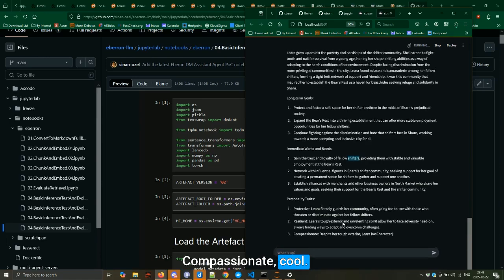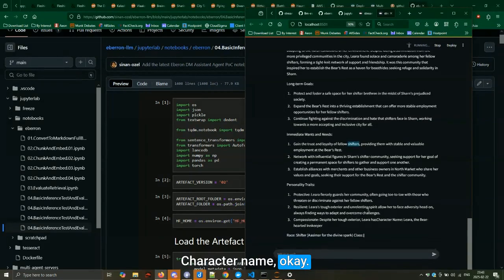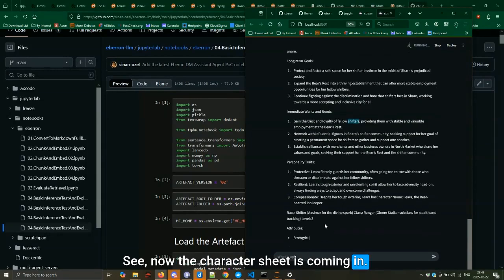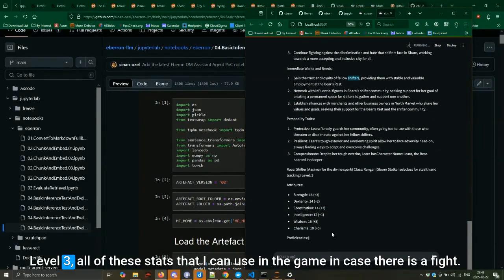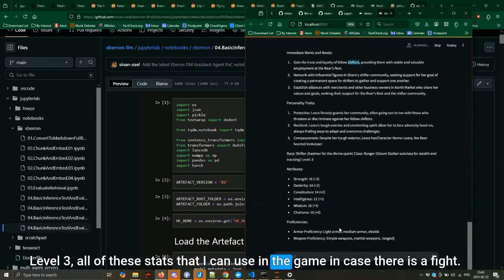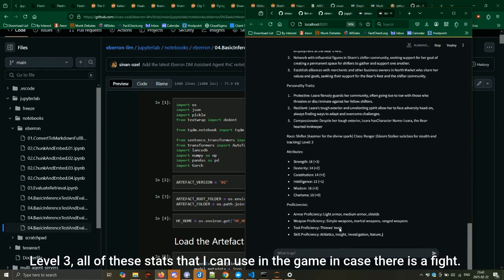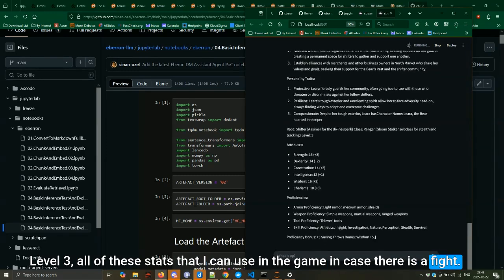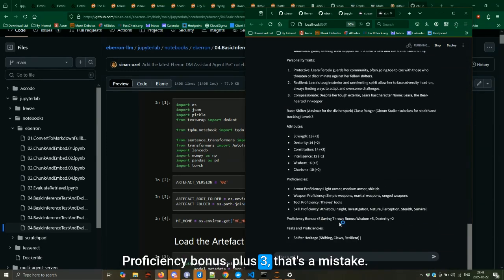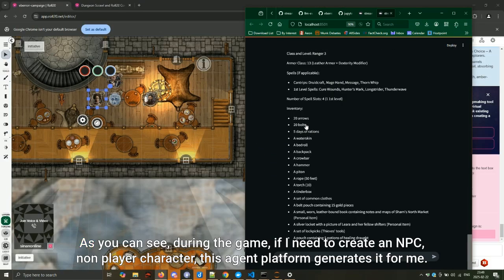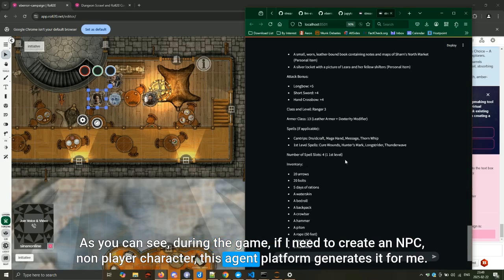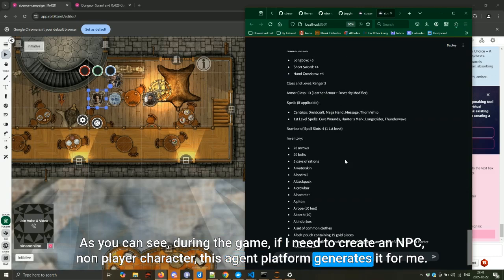Compassionate, cool character name. Okay. See, now the character stats are coming in. Okay, wow. Okay, Azimar, sure. Level 3, all of these stats that I can use in the game in case there is a fight. Proficiency bonus +3, that's a mistake. That's okay, I can live with that. Anyway, that's the idea. As you can see, during the game, if I need to create an NPC, non-player character, this agent platform generates it for me.